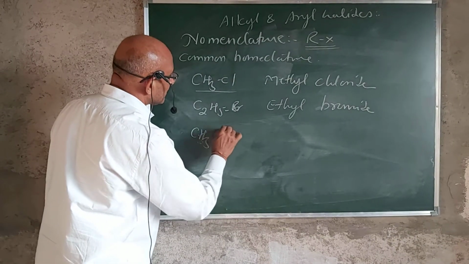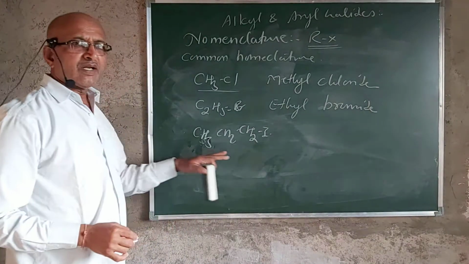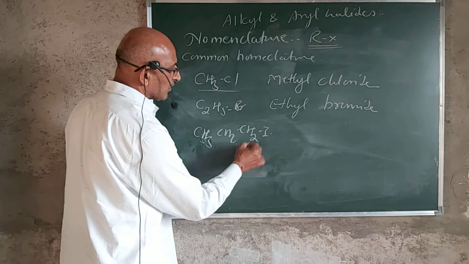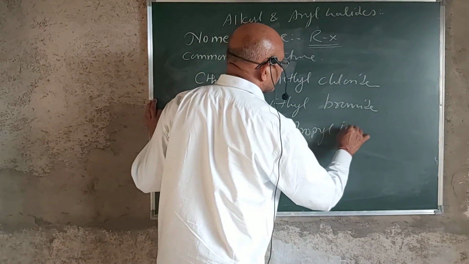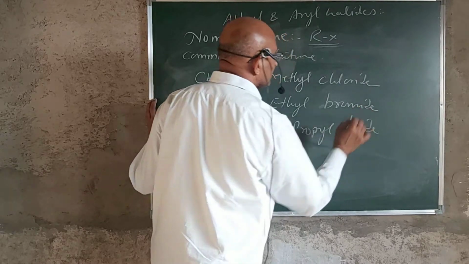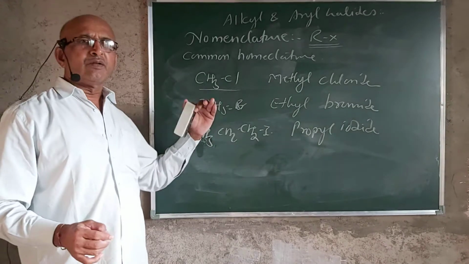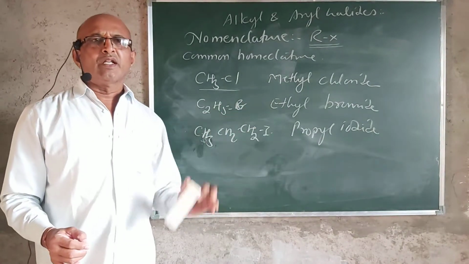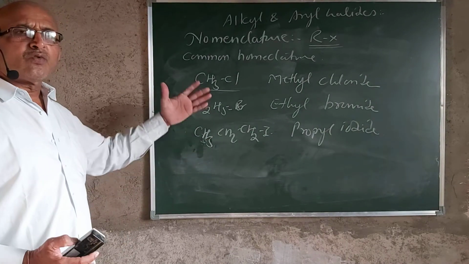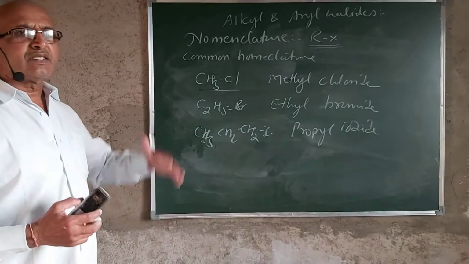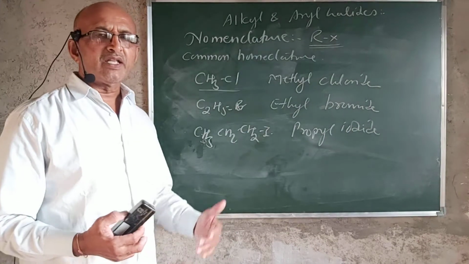CH3CH2CH2I. So here the three carbon atoms are there, so this group is a propyl group, and so we will say it is propyl iodide. So the common nomenclature system is very easy to understand: just write the name of the alkyl group which is followed by the name of the halogen. But this system does not work out for long, because as the number of substituents goes on increasing in a molecule, it becomes difficult to give the name and keep it in mind.